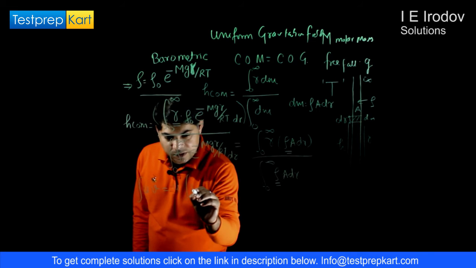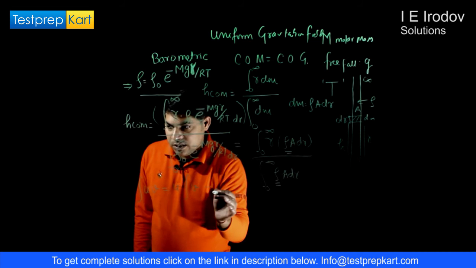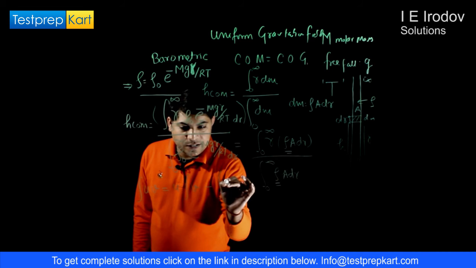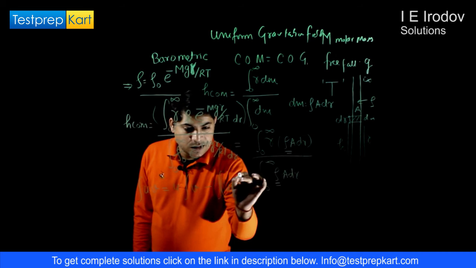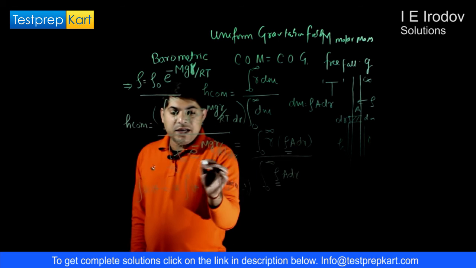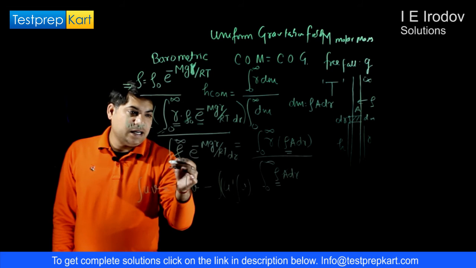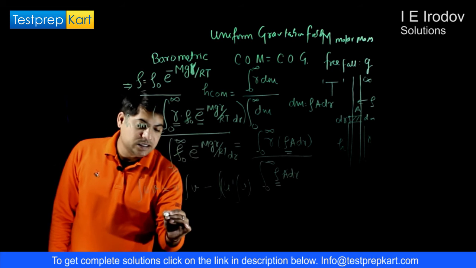You may adopt this formula: first function into integration of second function minus integration of differentiation of first function and integration of second function. Okay, so by using this process, in the numerator and denominator there is simple integration.